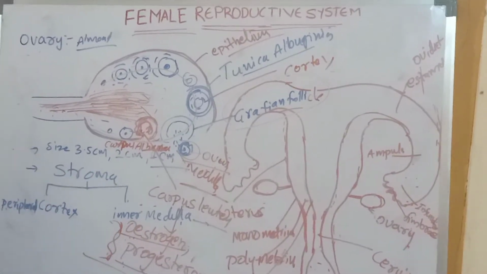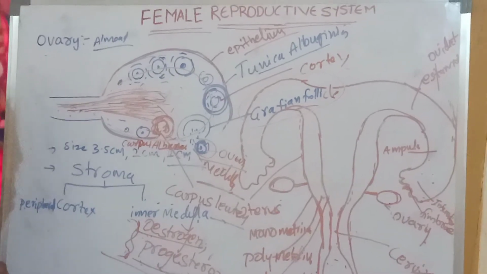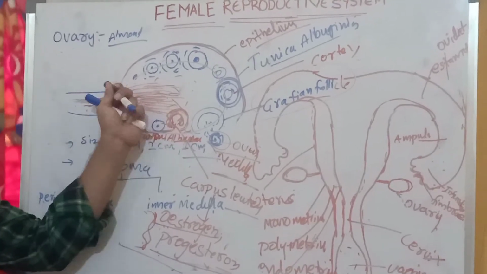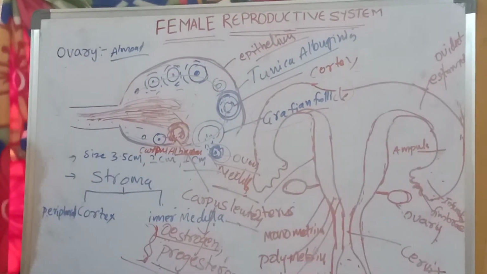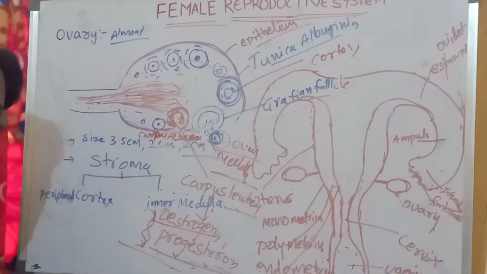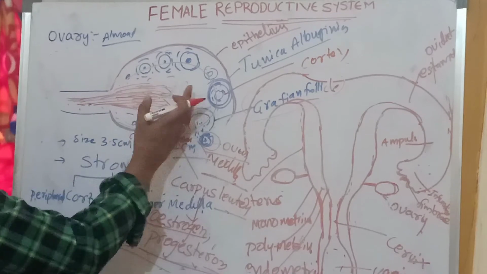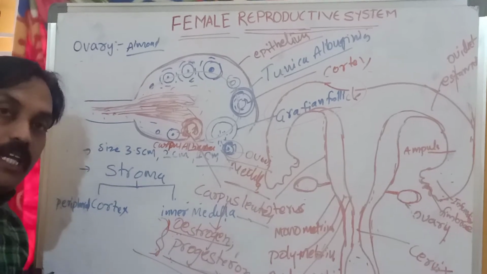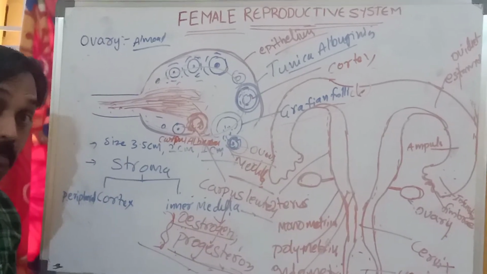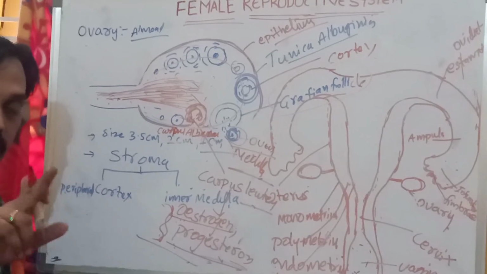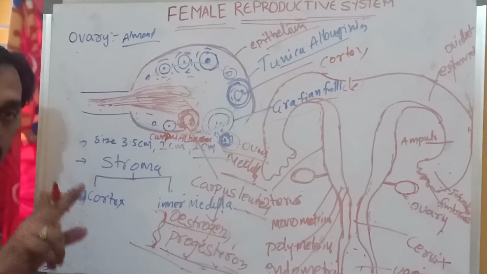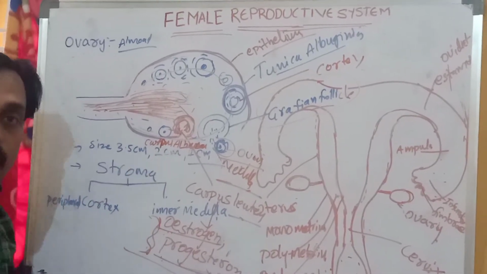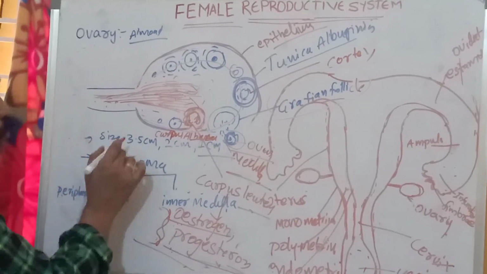One more important point: in the female body, follicle or egg formation occurs from birth onwards. Before birth, when the fetus is developing, at that time only these follicles and eggs are formed in the body. But in the male body, spermatogenesis occurs after puberty. In the female, when the female fetus is developing, at that time only these follicles are formed. Try to understand, very important point.